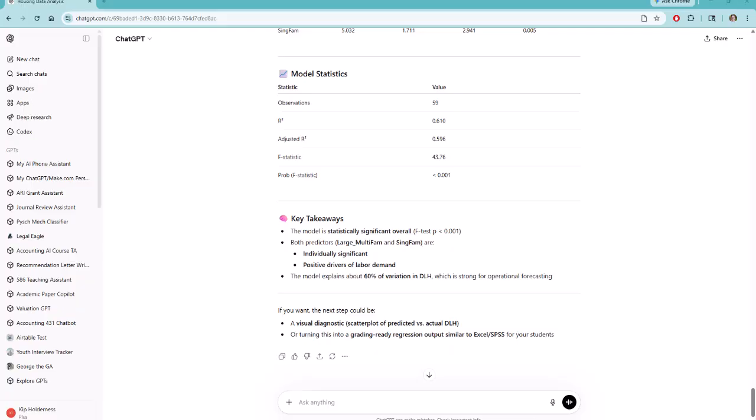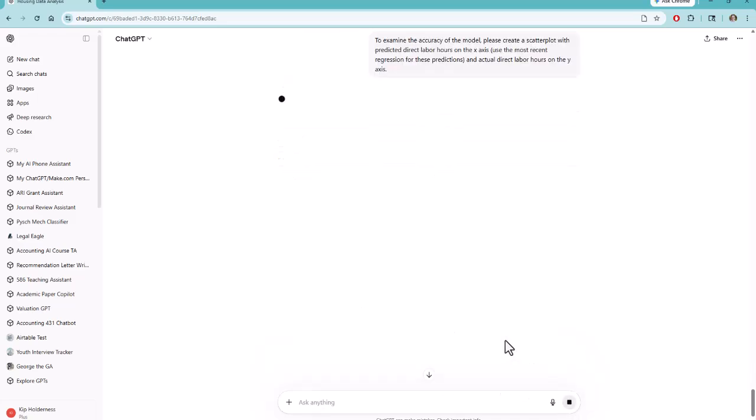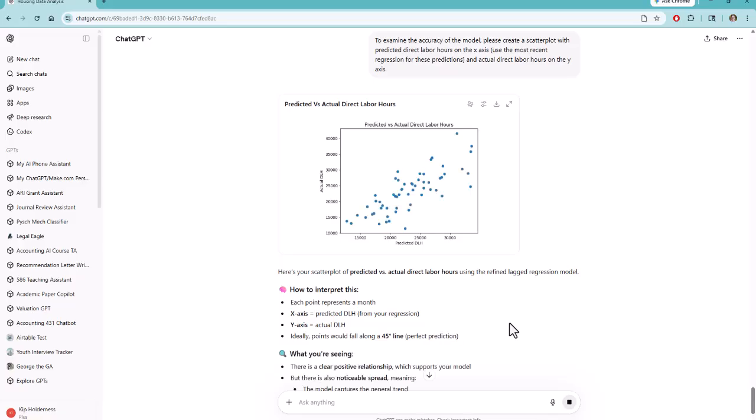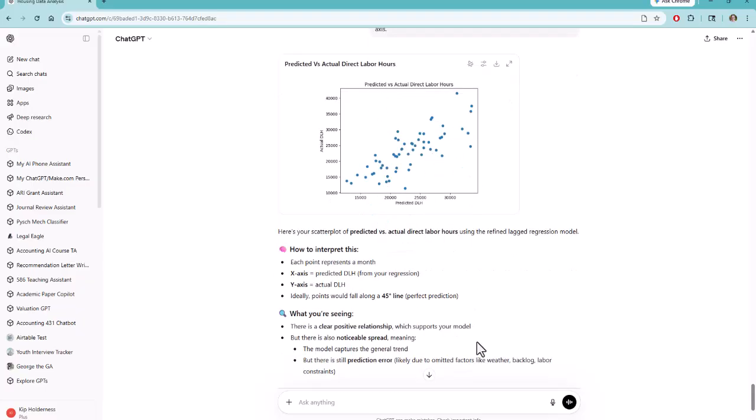All right, the last thing we want to get from ChatGPT today is a scatter plot with predicted direct labor hours on the x-axis and actual direct labor hours on the y-axis. Then we can see how good our model is at predicting direct labor hours based on the data we've provided. In other words, if the estimate of direct labor hours is very close to the actual direct labor hours, this is a good model. One thing this particular picture isn't giving us is a line that shows us that prediction. So let's just add that in.